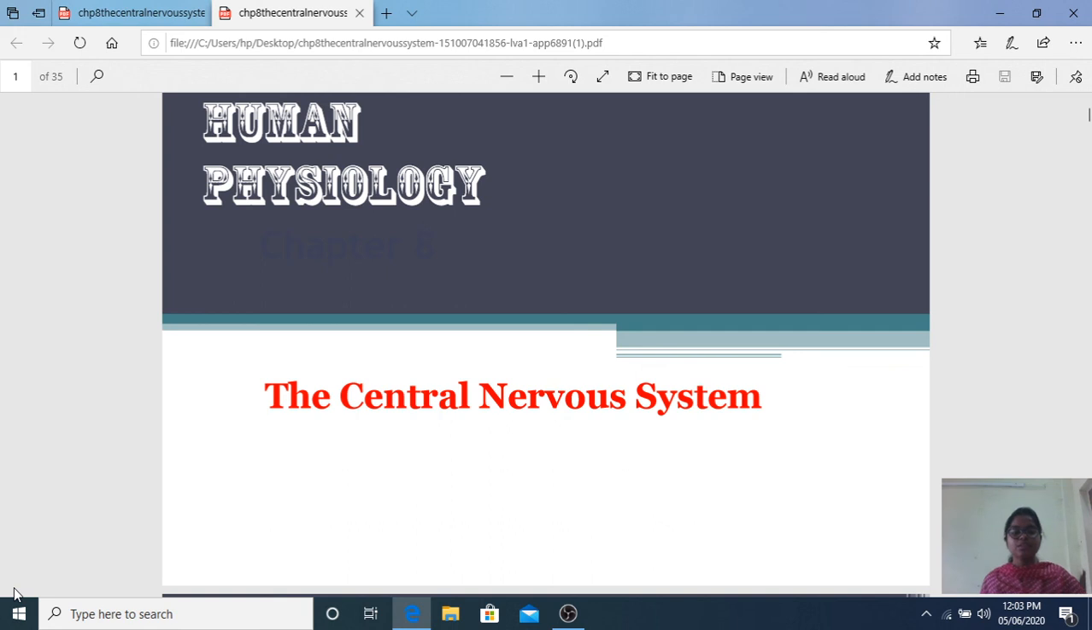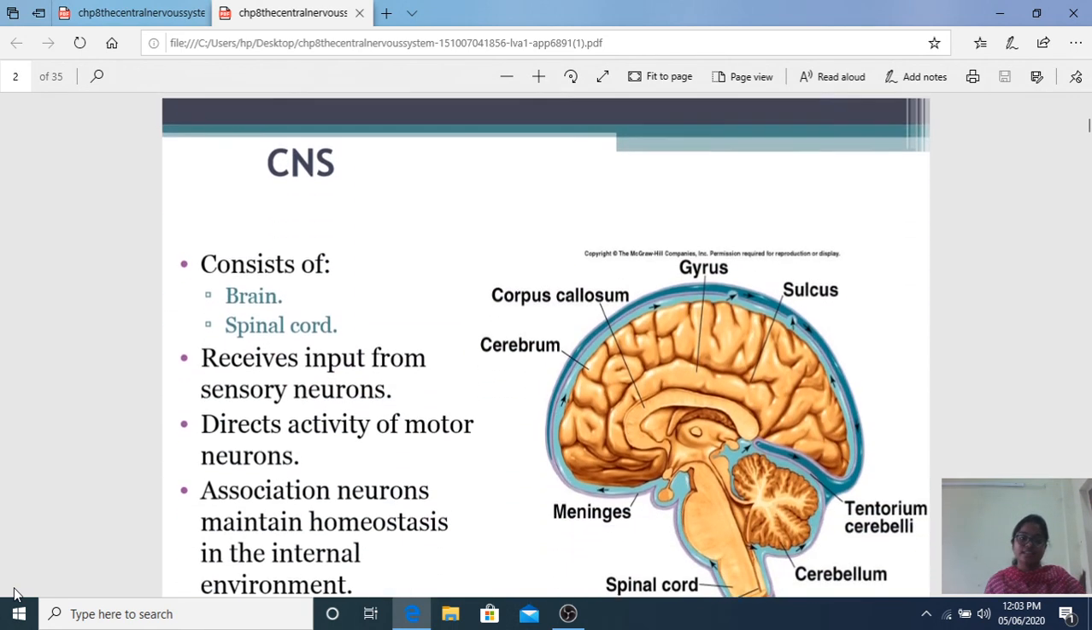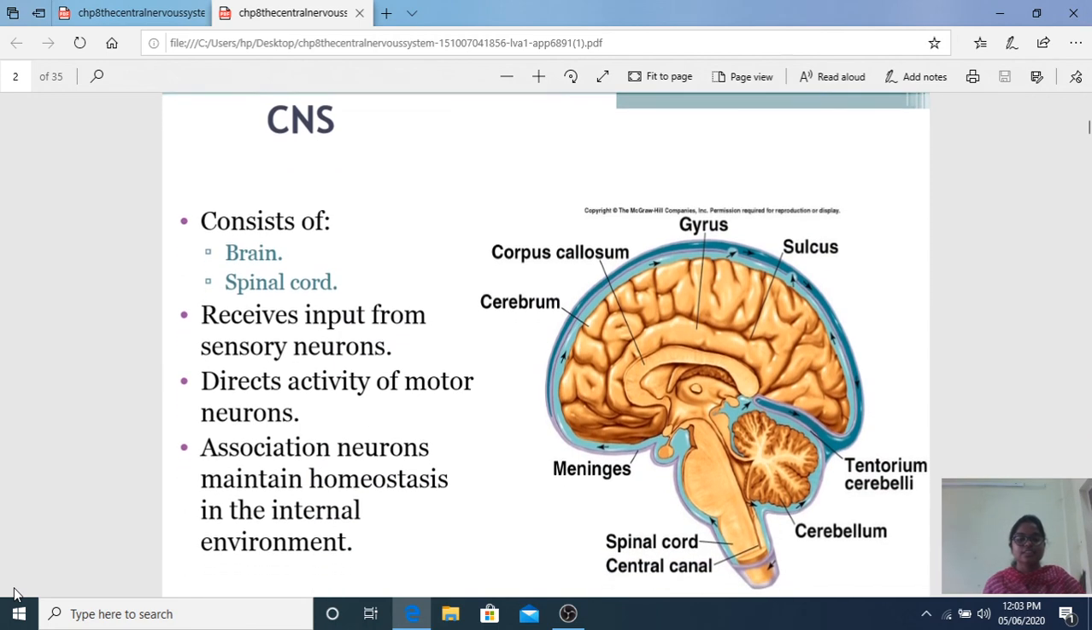Coming to the human physiology, the central nervous system. Now we are dealing with again the revision. The central nervous system consists of the brain and spinal cord. It receives input from the sensory neurons, activates motor neurons, and the motor neurons are the output. Association neurons maintain the homeostasis.